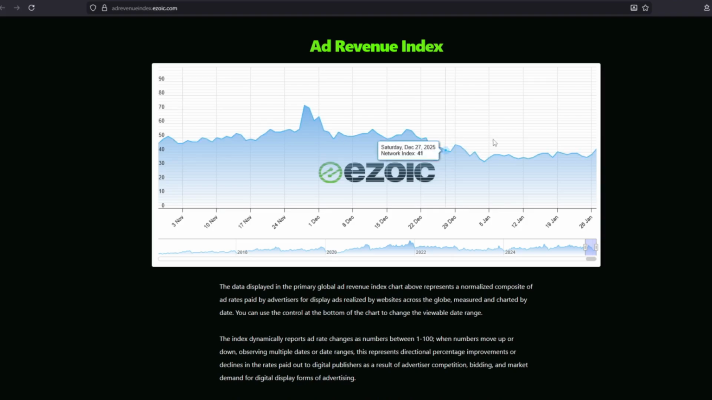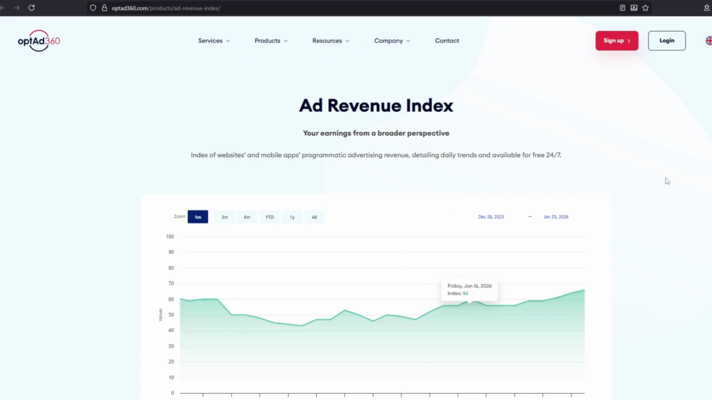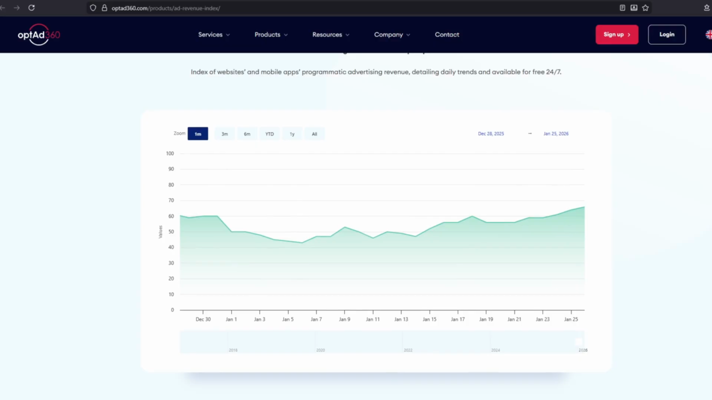Hello guys, this graph here and this graph here explains why your earnings from either your websites, your blogs, or even your YouTube channel is low in January going into February and March. So in this video, I'm going to show you and give you an explanation as to why you are seeing less earnings from your content right now.